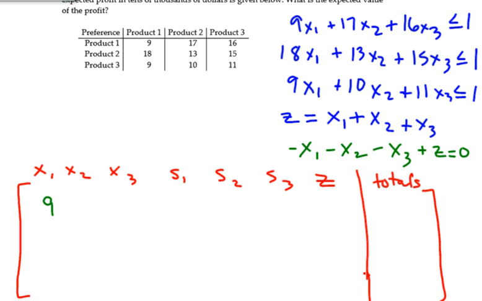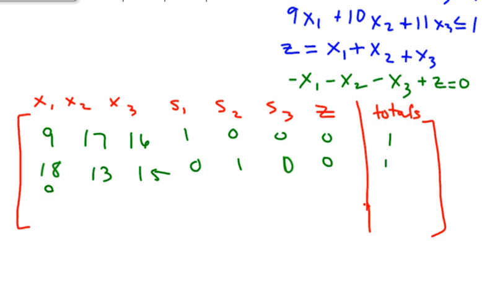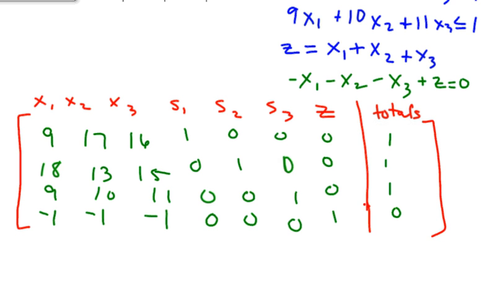Let's try this again. 9, 17, 16, 1, 0, 0, 0, 1. The second equation, 18, 13, 15, 0, 1, 0, 0, 1. The third inequality, 9, 10, 11, 0, 0, 1, 0, 1. And the final one will be negative 1, negative 1, negative 1, 0, 0, 0, 1, and 0. Mark off that bottom row there.